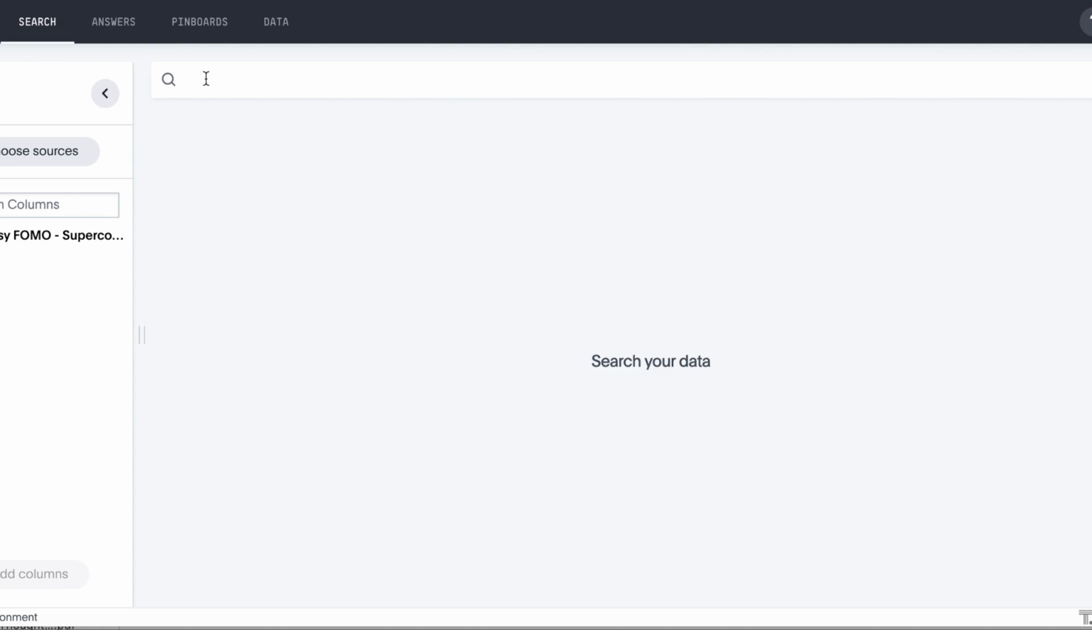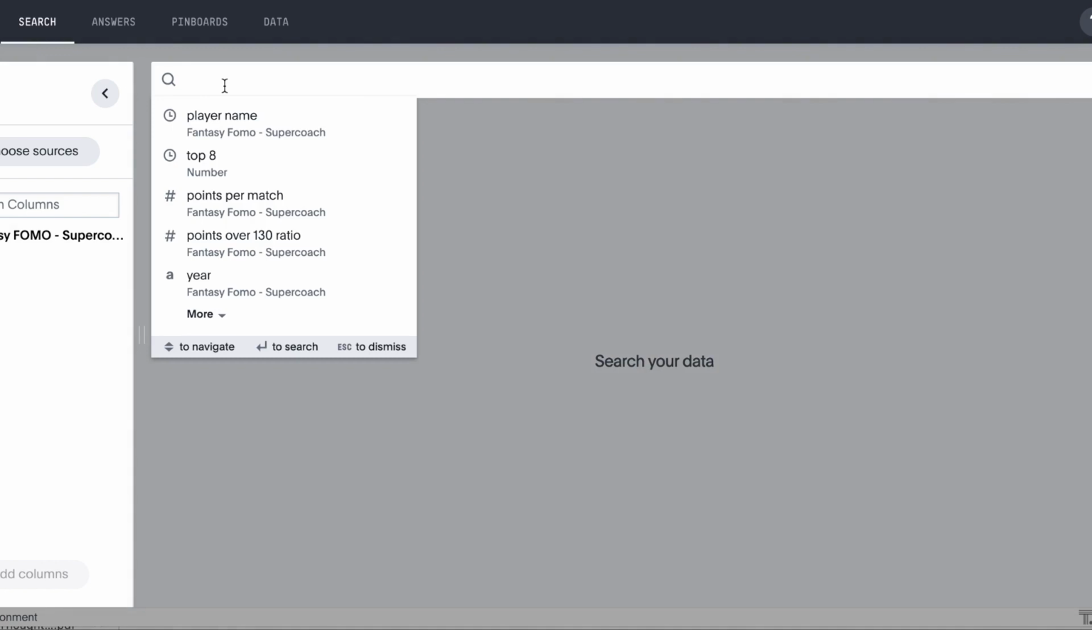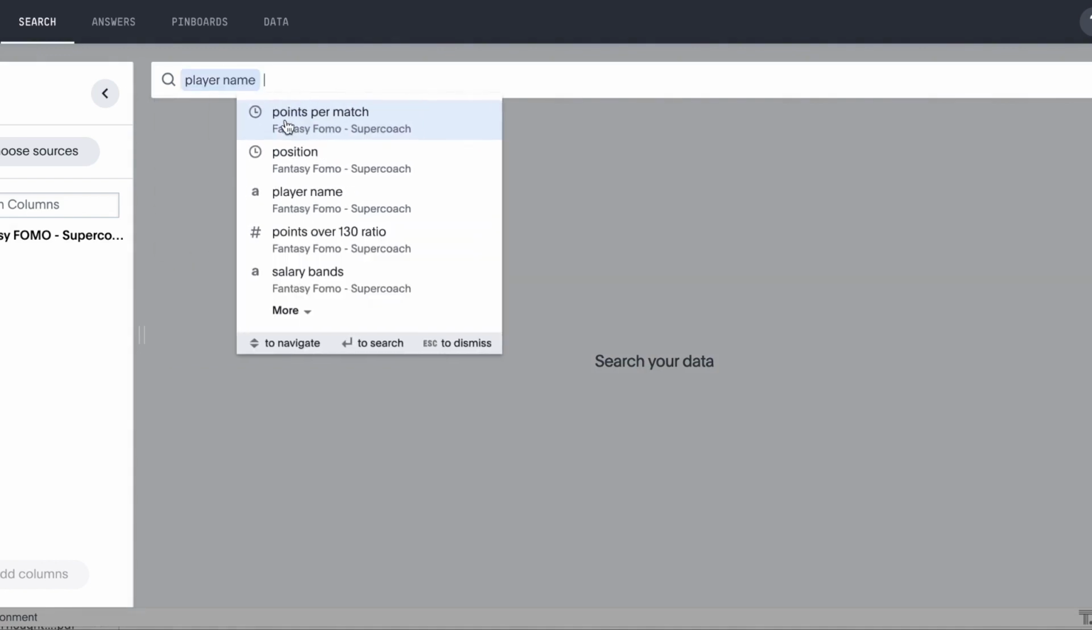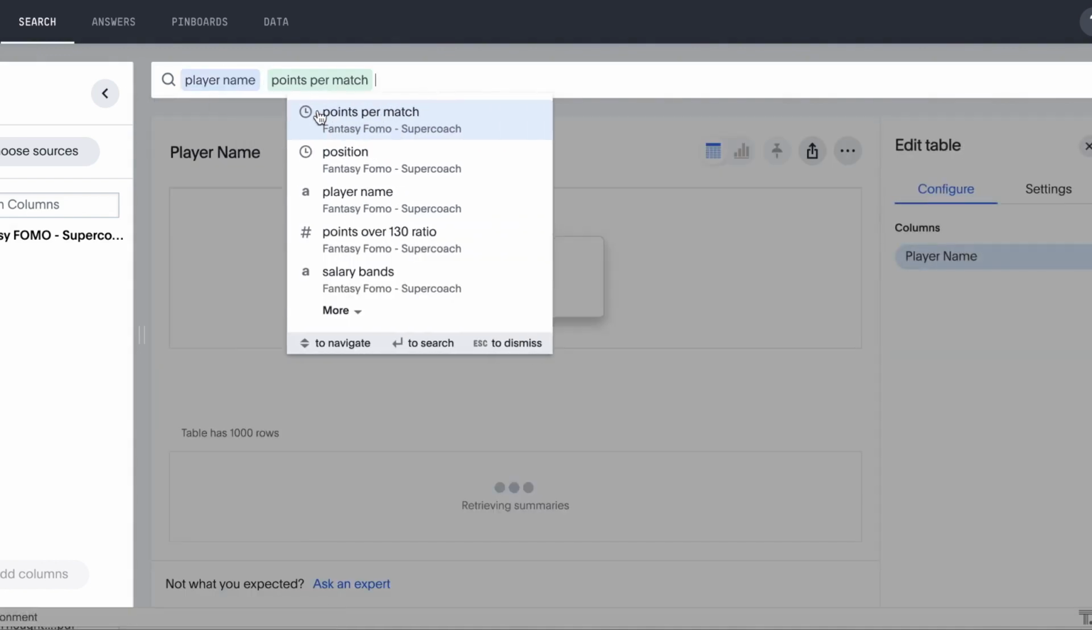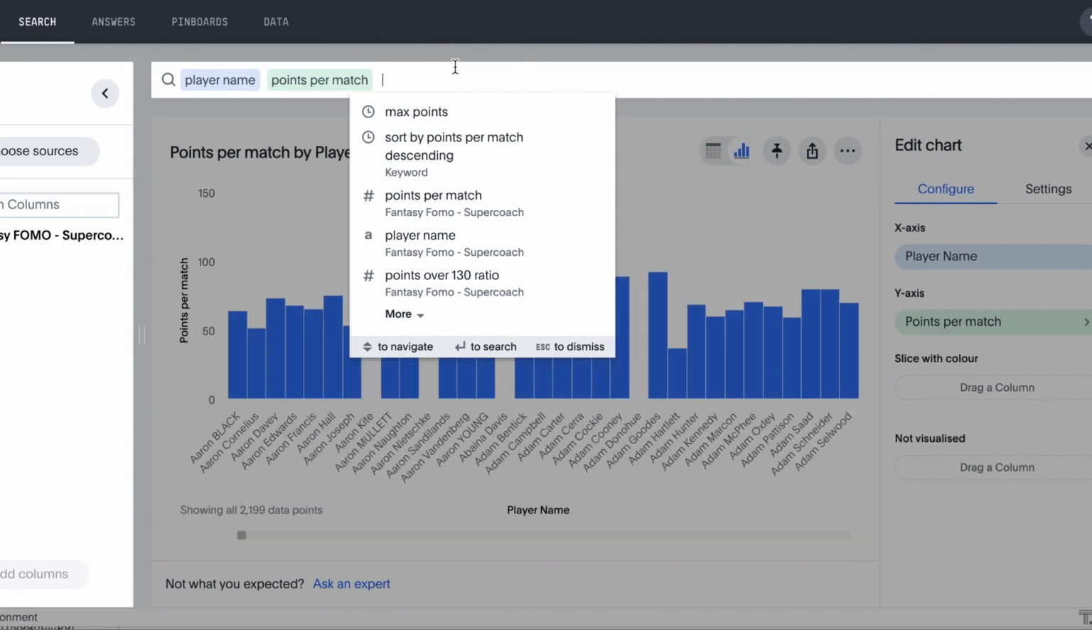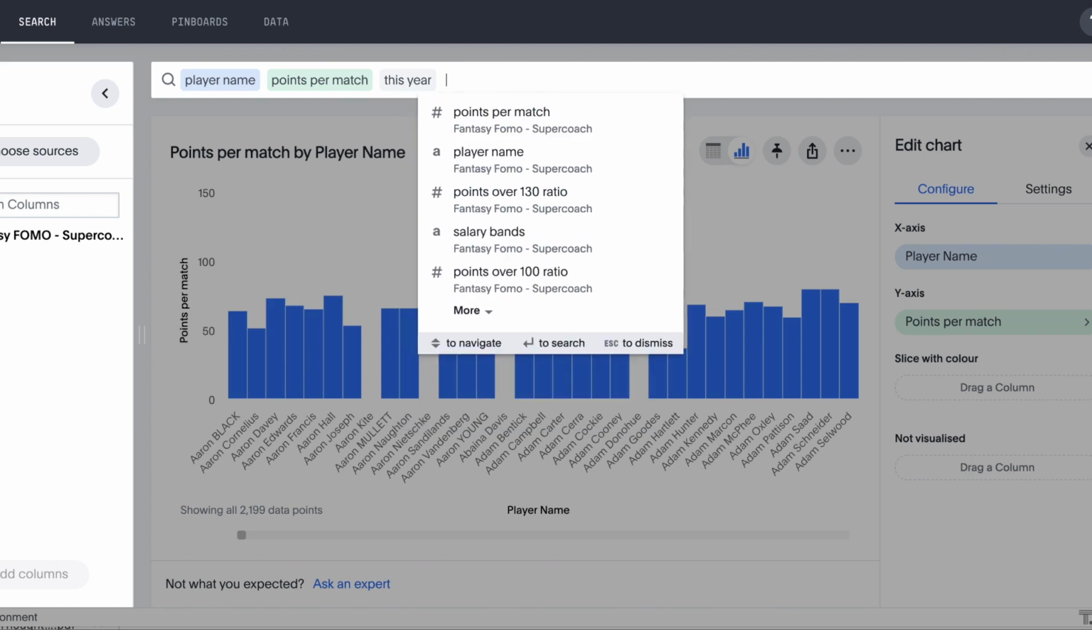In this episode, we are reviewing our forward options. So let's select player name and their points per match. We want to limit that to players for this year, so let's type in this year into the search bar.